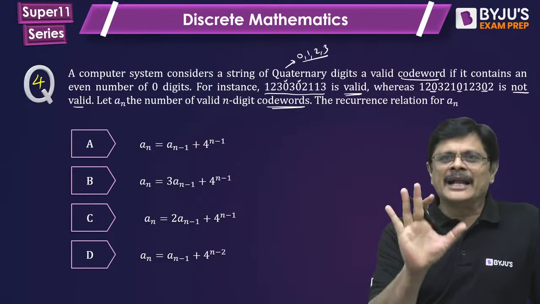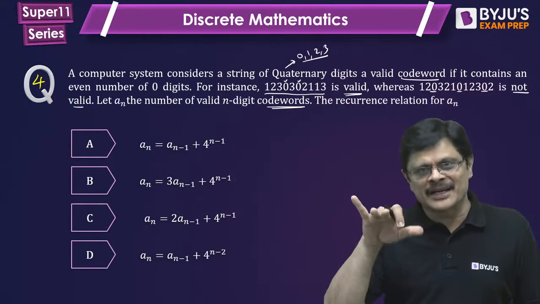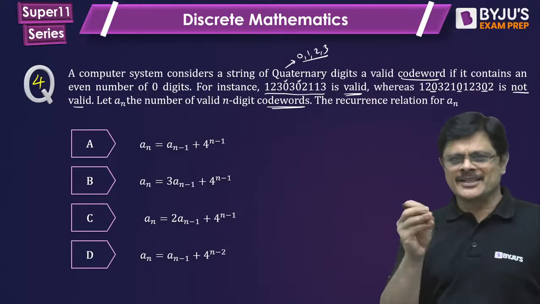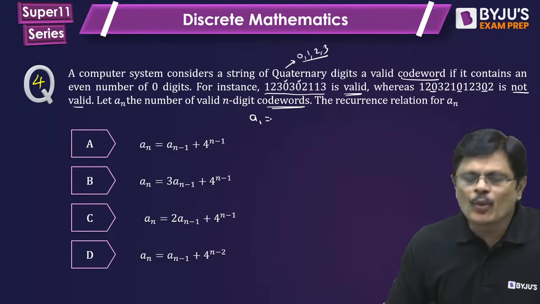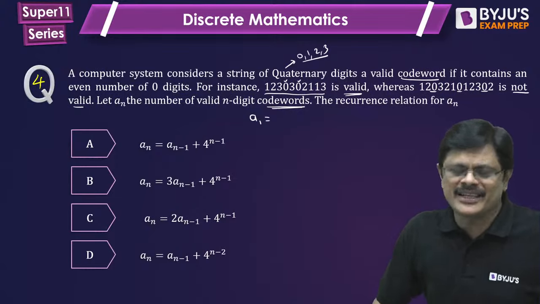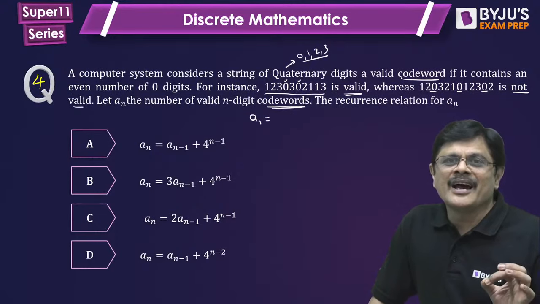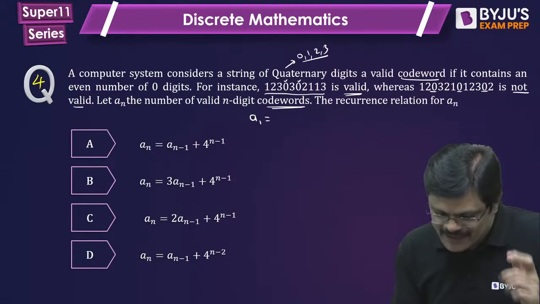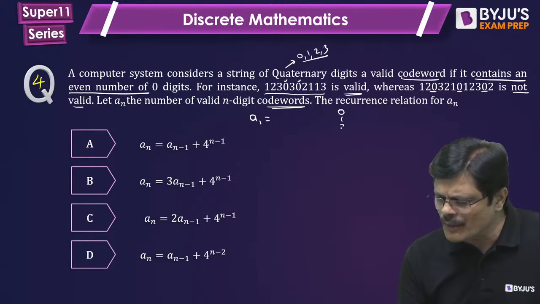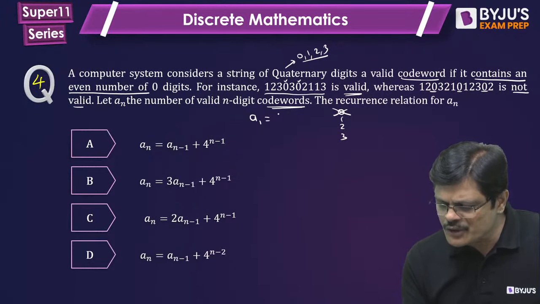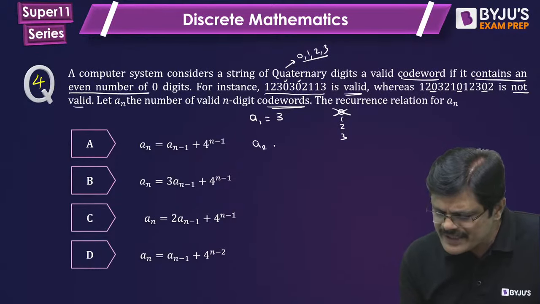See my dear friends, I'll tell you the methodology we can follow for the GATE examination. Okay, if you are interested, I'll tell you the general way of writing the recurrence relation also. But generally people are interested in this first method. So let us see. How many one-digit quaternary numbers are there which contain an even number of zeros? See, one-digit numbers are 0, 1, 2, 3. This contains an odd number of zeros, so A1 is 3, my dear friends. A1 will be 3.